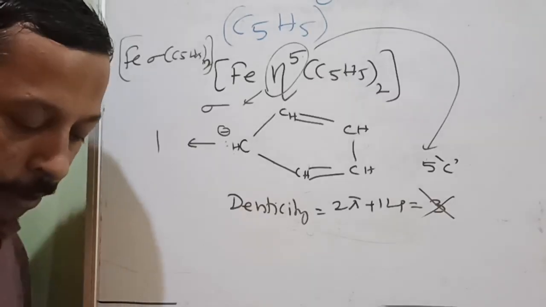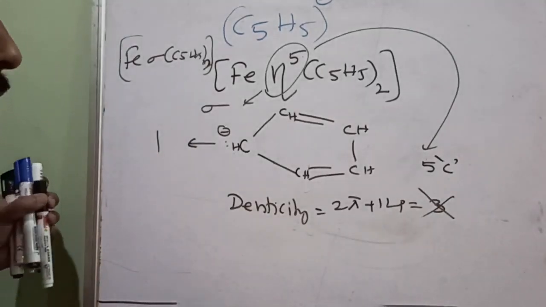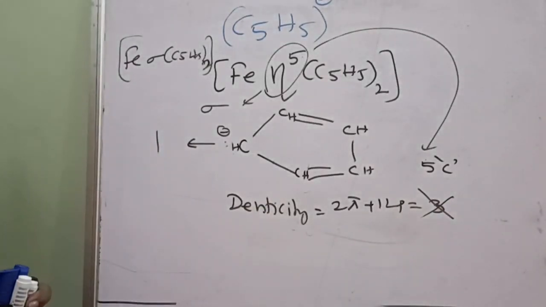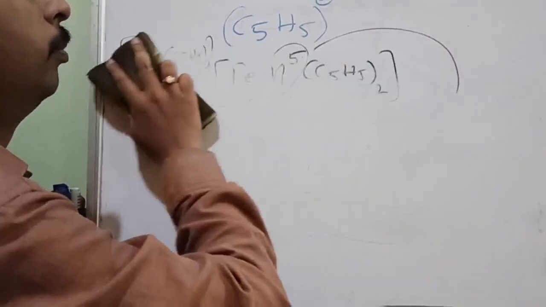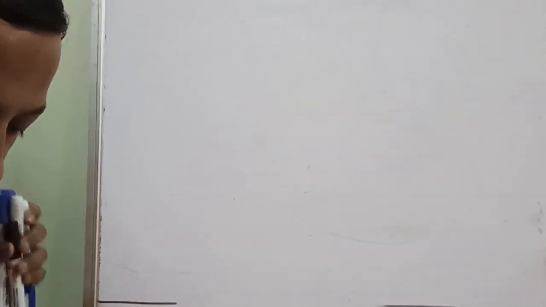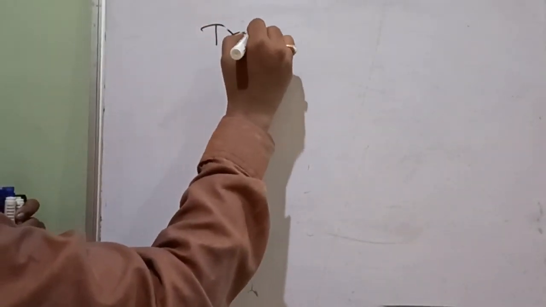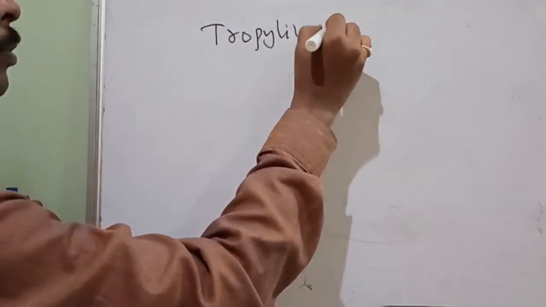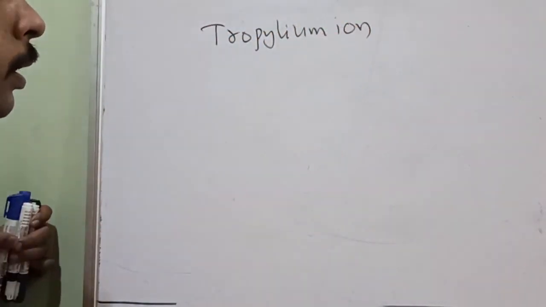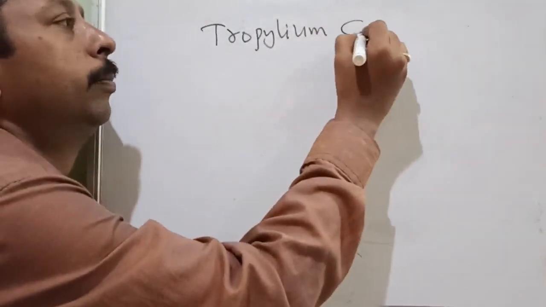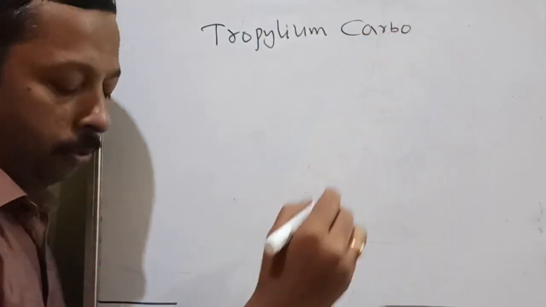Is it understood? So let us see one more example, tropylium. Okay, should I erase this? You make a note of it. Now let us see one more beautiful example. What is the tropylium? Tropylium ion, the tropylium carbocation.